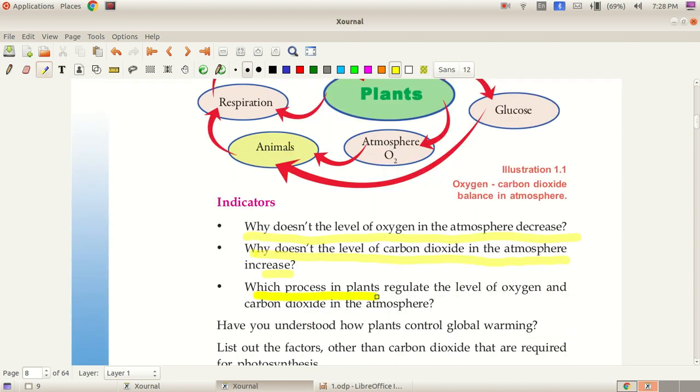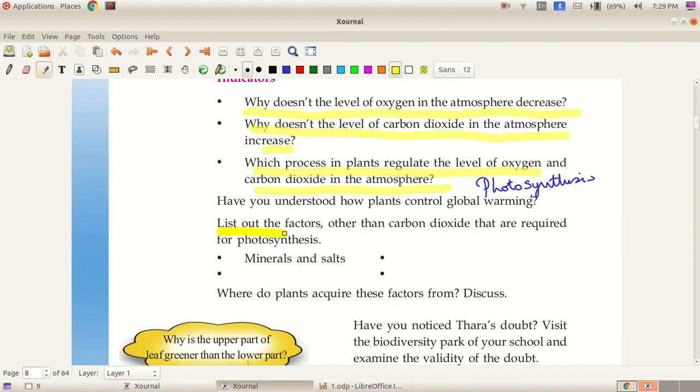Which process in plants regulates the level of oxygen and carbon dioxide in the atmosphere? That process is called photosynthesis. Then list out the factors other than carbon dioxide that are required for photosynthesis. What are the factors required for photosynthesis? Minerals and salt, water, sunlight and chlorophyll. These are the other factors.